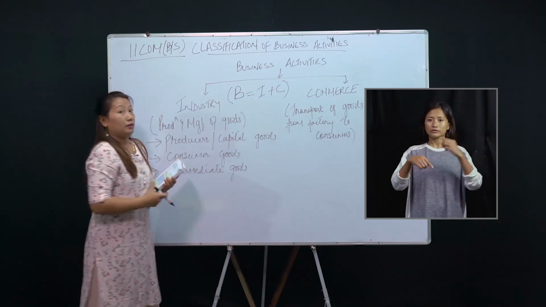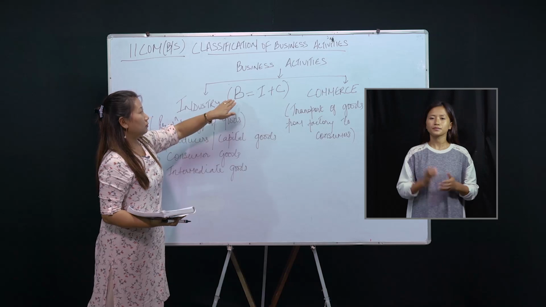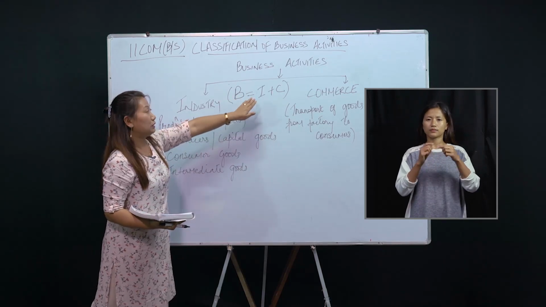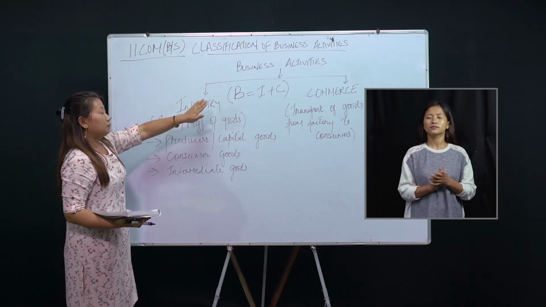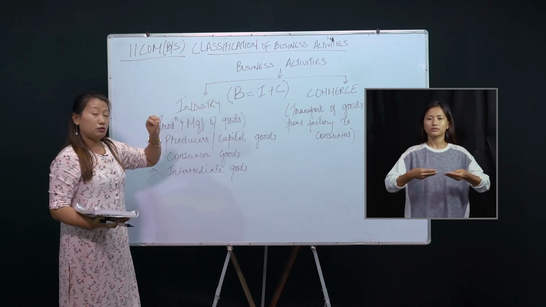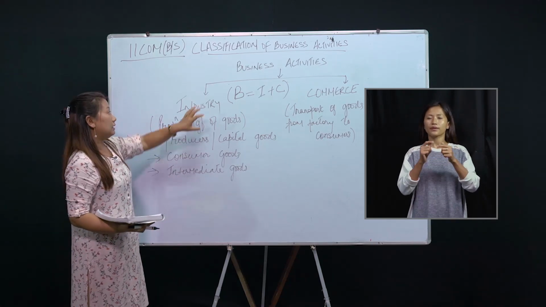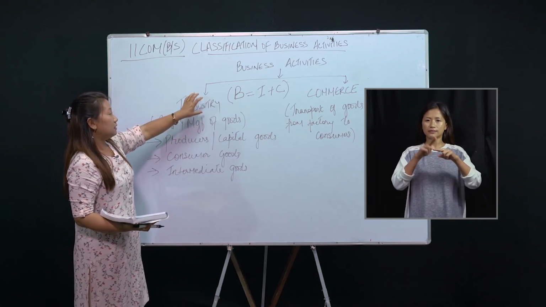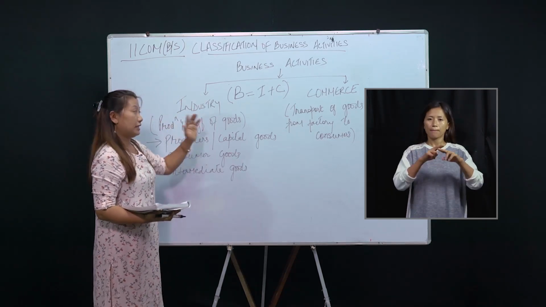Why have we put this equation, business is equal to industry plus commerce? Because production and manufacturing of goods takes place in industry. This is the sector where production and manufacturing of goods takes place.